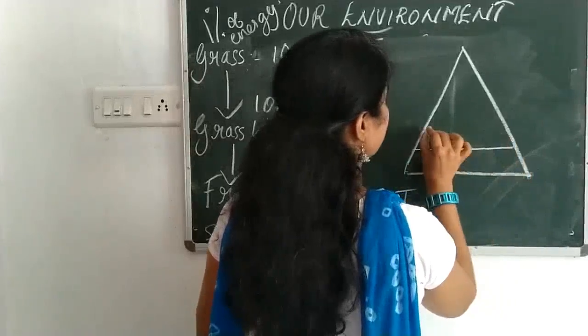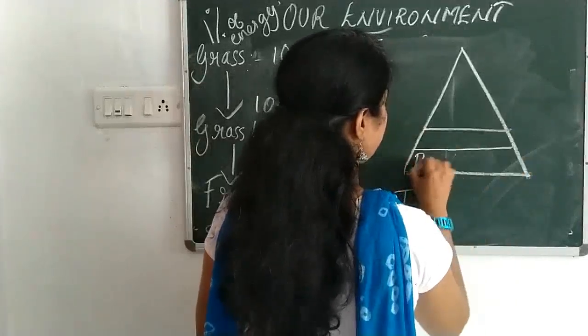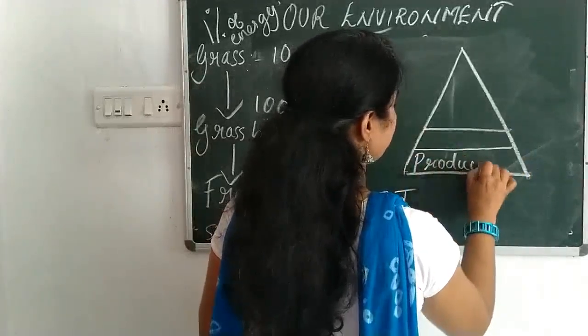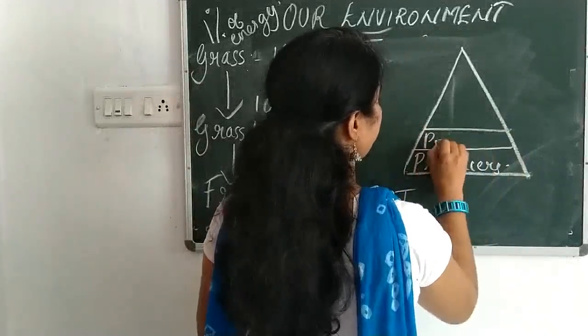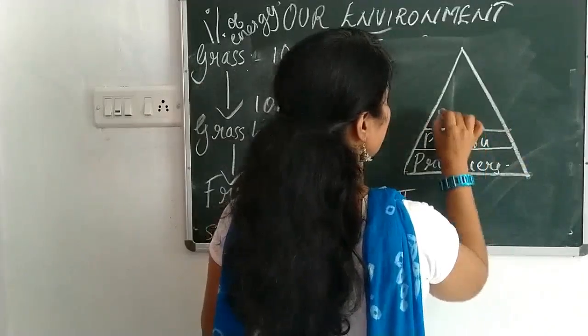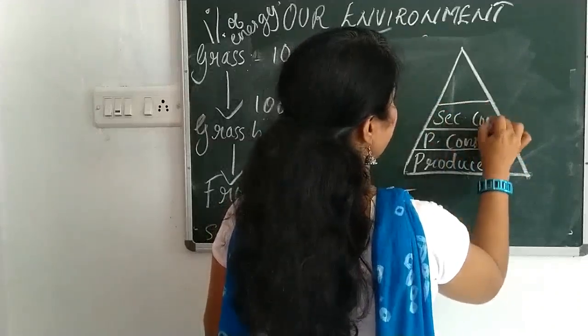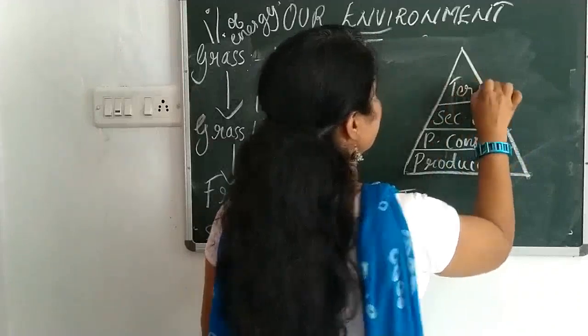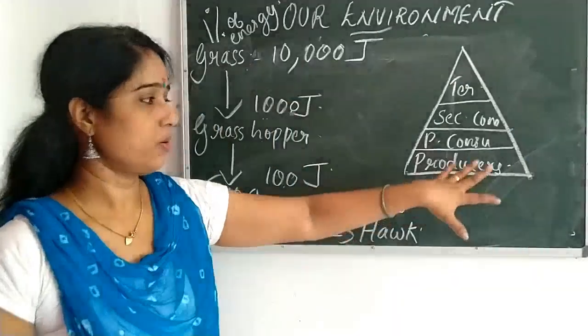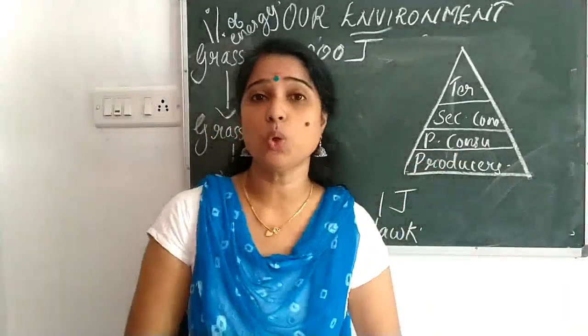Lowest level producers, then primary consumers, secondary consumers, tertiary consumers. Numerous organisms belong to which group?